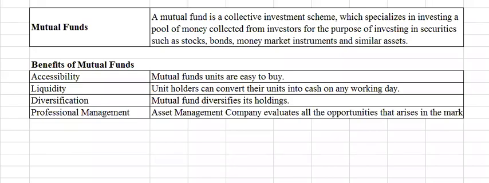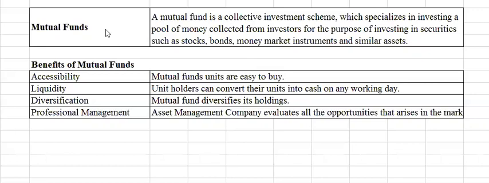Hello, everyone. In this lecture, we discuss mutual funds, their benefits, their types, and the different structures of mutual funds in Pakistan. First of all, I define mutual funds. The function of mutual funds is to collect money from investors and then invest this money in securities like stocks, bonds, money market instruments, and many other types of assets. So basically, a mutual fund collects money from investors, makes a pool, and then invests this money in different securities and different assets.